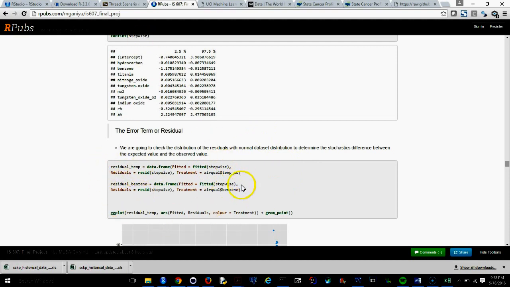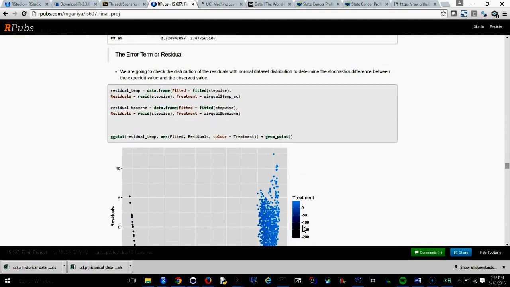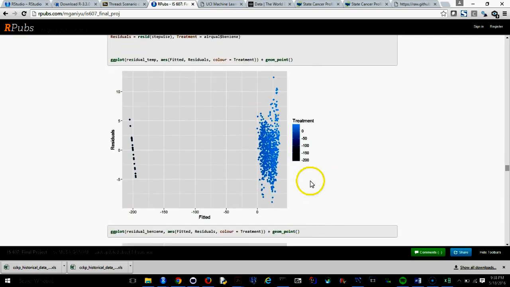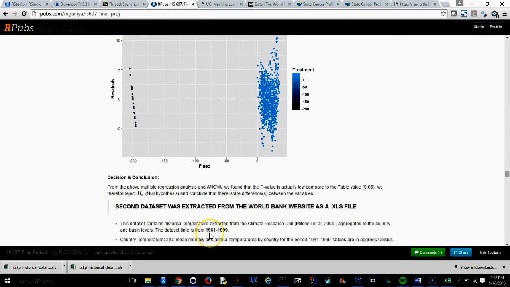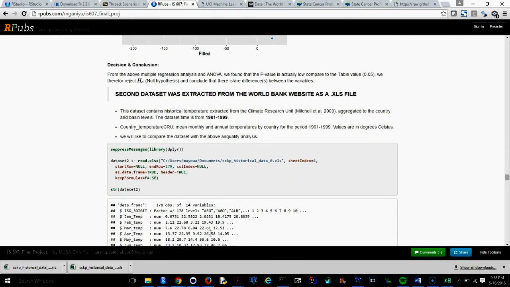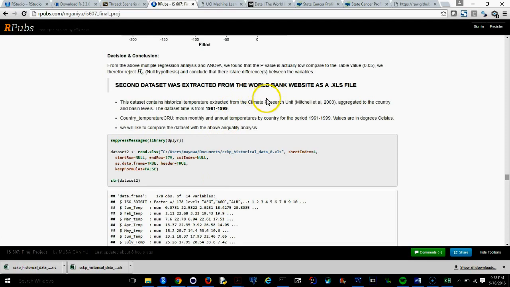So this is what we got here, trying to compare the residual with the normal distribution. This is what we have there, also there. So moving to the second data set, the data was collected from the World Bank. This is the conclusion for the first data set.